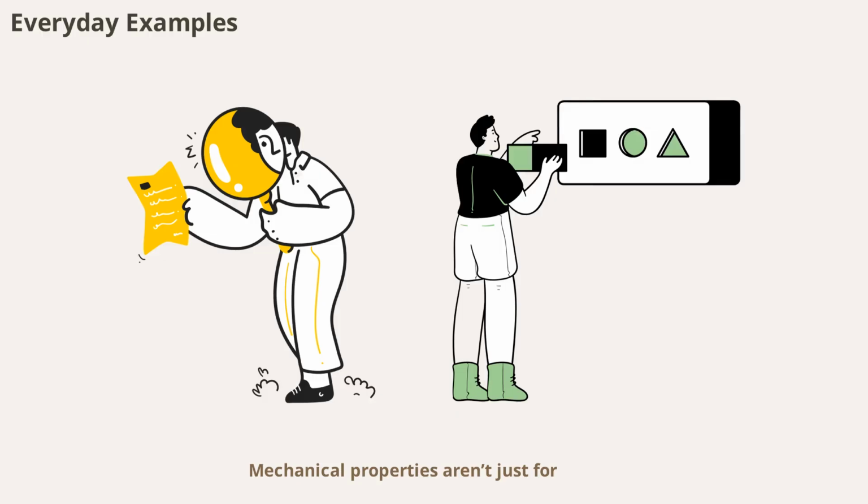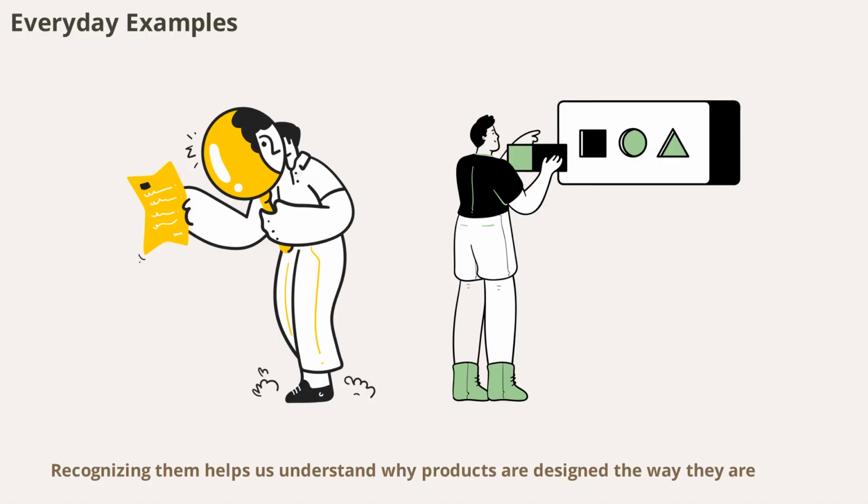Mechanical properties aren't just for big projects, they're part of everyday life. The flexibility of a plastic bottle, the strength of a metal spoon, and the resilience of a running shoe sole all depend on these properties. Recognizing them helps us understand why products are designed the way they are.